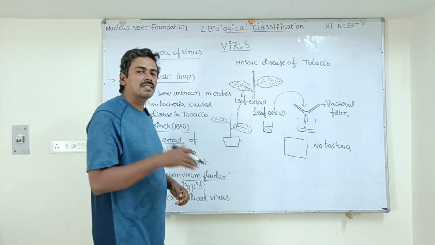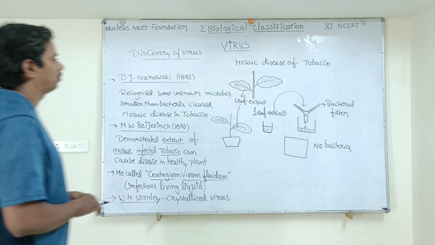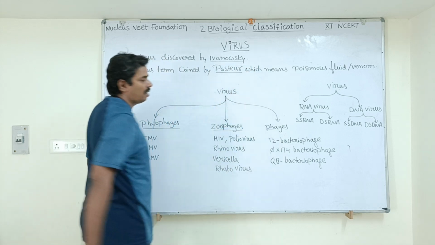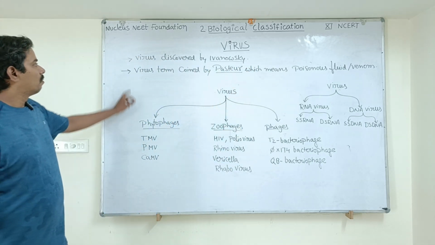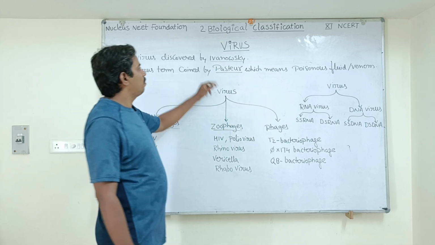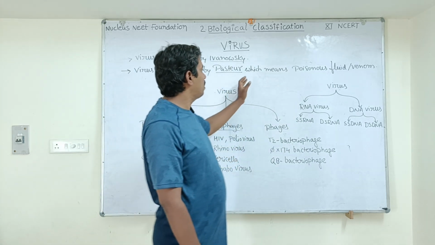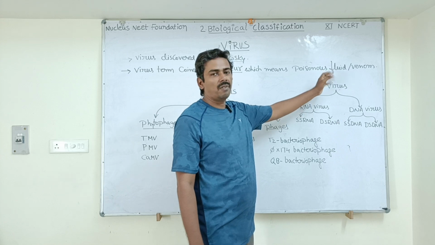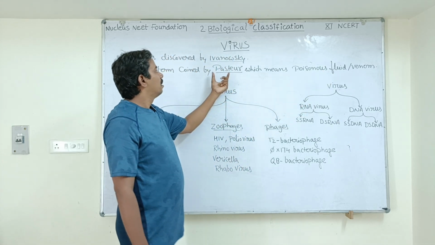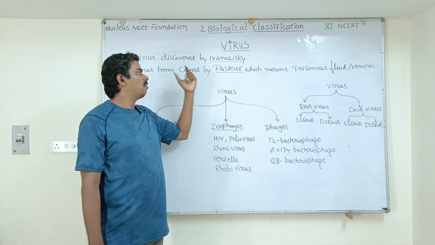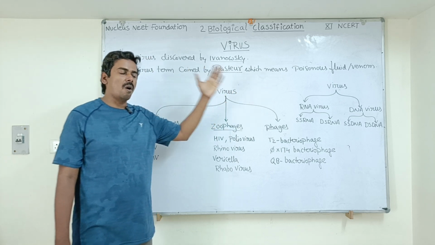Now let us discuss some more information. Viruses were first discovered by scientist D.J. Ivanovsky. The term virus was coined by scientist Pasteur. What is the meaning of virus? Virus means poisonous fluid or venom. So Pasteur gave the name virus to these infectious particles. Poisonous fluid or venom.